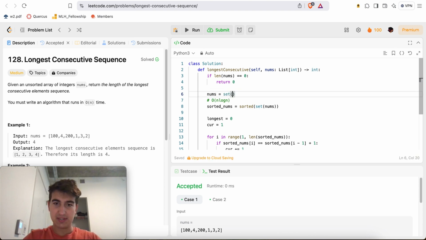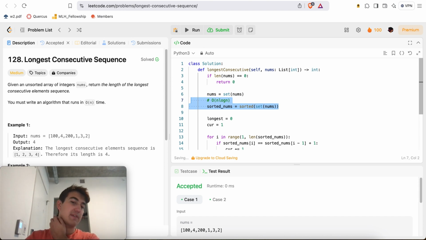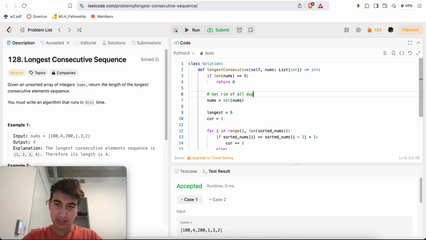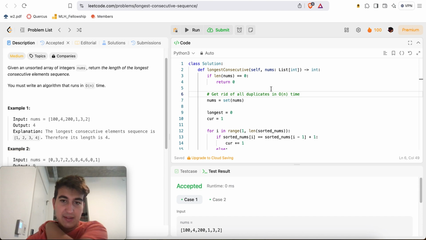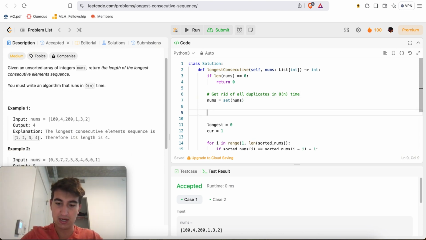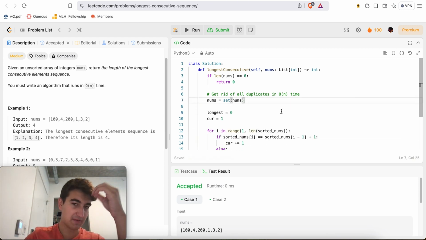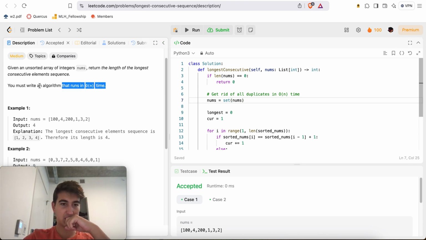Yeah, we can do nums is equal to set of nums, right? So now we have it as a hash set, which gets rid of all duplicates in linear time. If we convert it into a hash set, it's the same thing as doing my hash set is equal to set, and then for num in nums, hs.add num. In a hash set, every single element will happen once. Now, we gotta think, how can we do this in linear time?